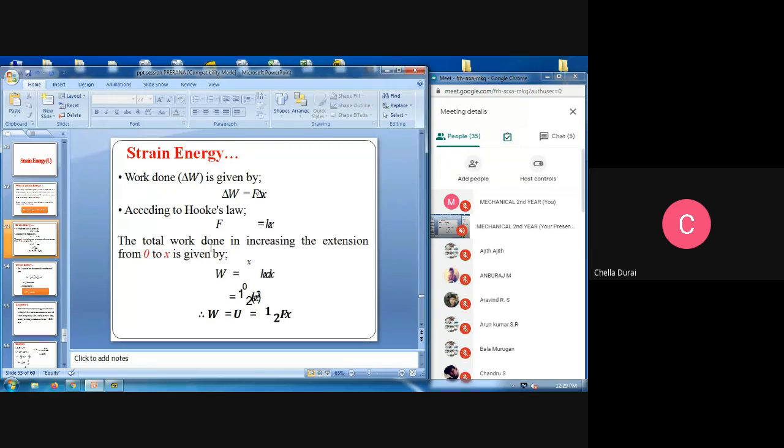According to Hooke's law, F is equal to K into X or L into X. The total work done in increasing the extension from 0 to X is given by integrating the del W equation. Using the F equation we are getting the work done value, half of K into X squared, or F into X. That is work done W is equal to U is equal to 1 by 2 of Fx.